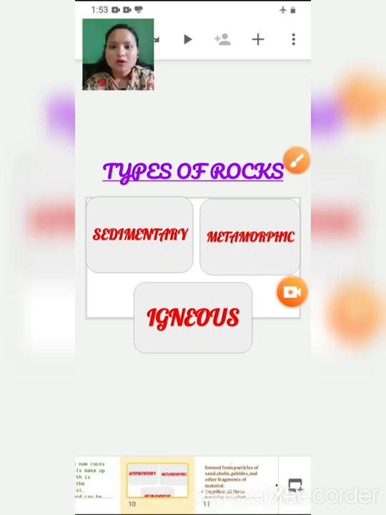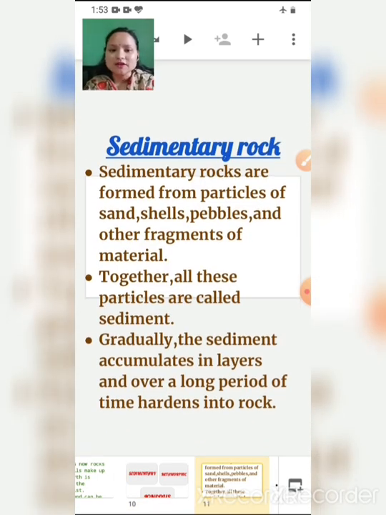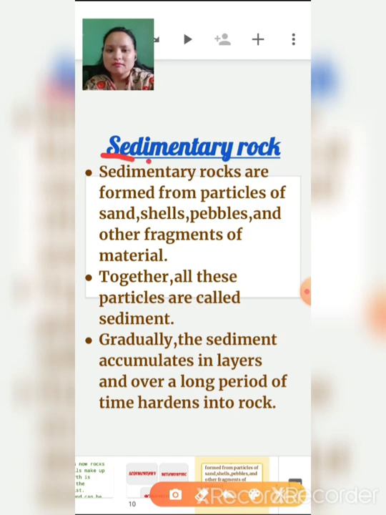So children, the first type of rock that we are going to discuss is sedimentary rock. Now what is sedimentary rock? Sedimentary rocks are formed from particles of sand. You have seen sand, right?